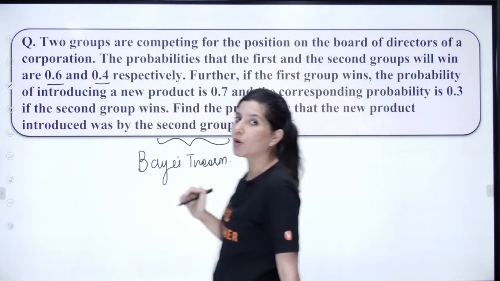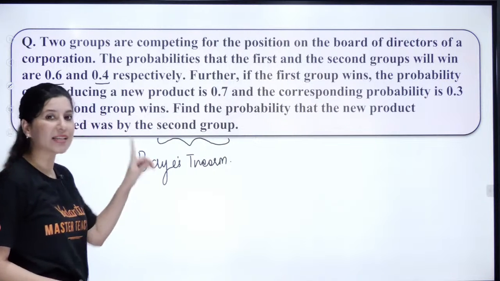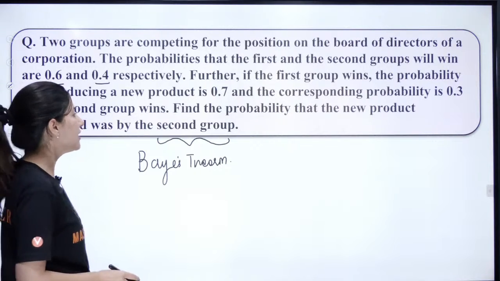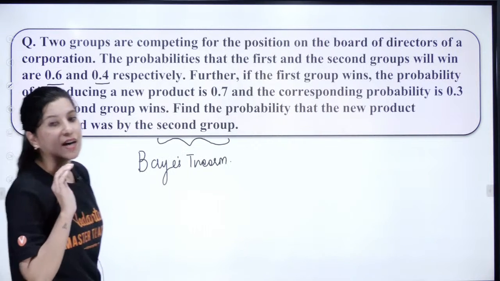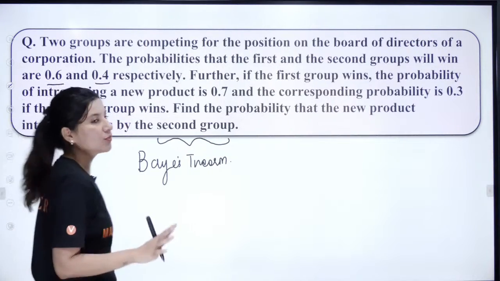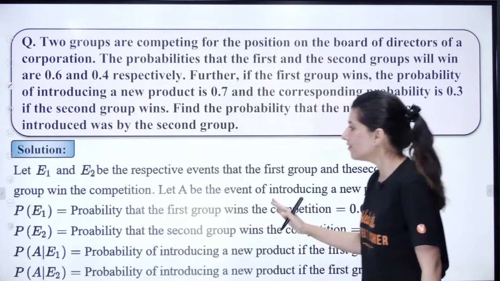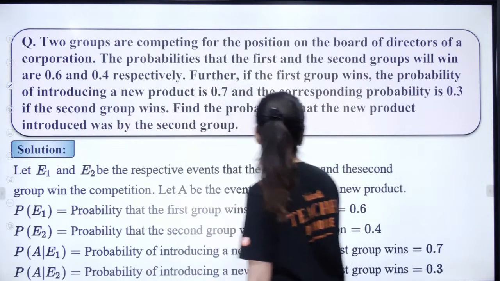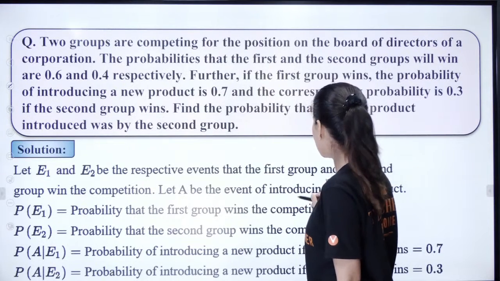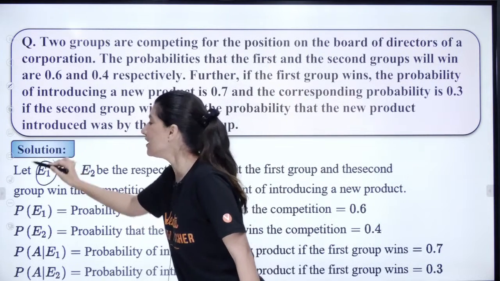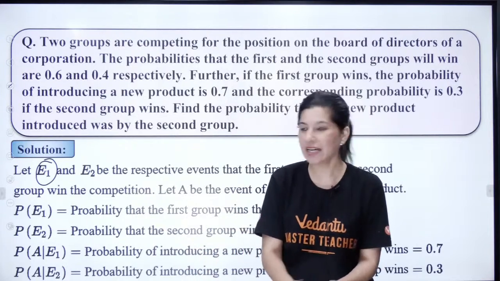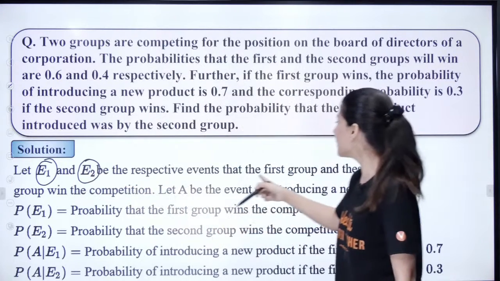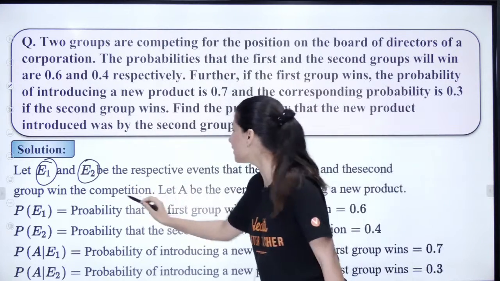So a new product has been introduced. That means somebody has won the game and a new product has been introduced. But all we need to do is figure out whether the new product is introduced by the second group. First of all, let's write down everything, one by one. So let us assume that E1 and E2 are the two events over here. E1 is the event where the first group is winning. E2 is the event where the second group is winning. So let E1 and E2 be the events where the first and second group win the competition.